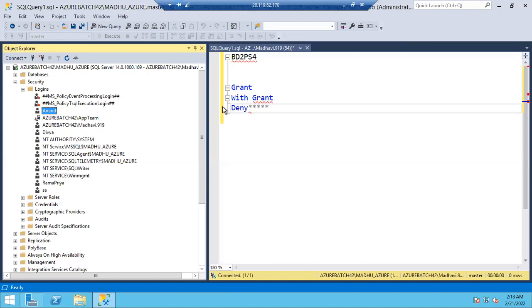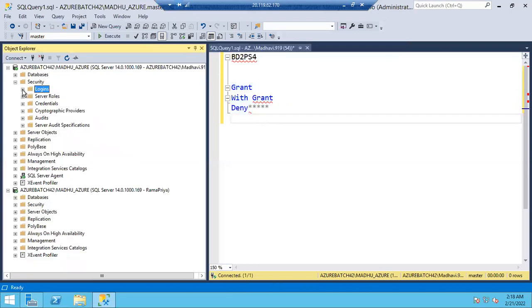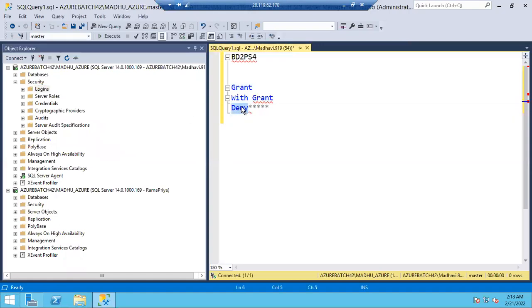Now, is it clear? Grant, with grant and deny, everyone, please. Is it clear? Yes, sir. Yes, sir. Done. So let's try to give one permission, guys.